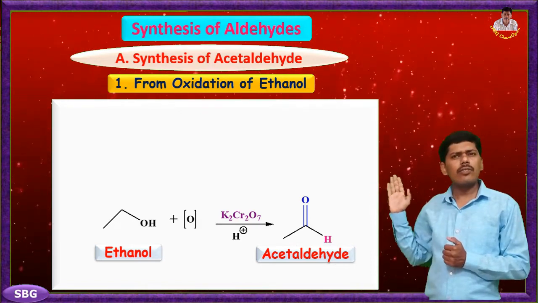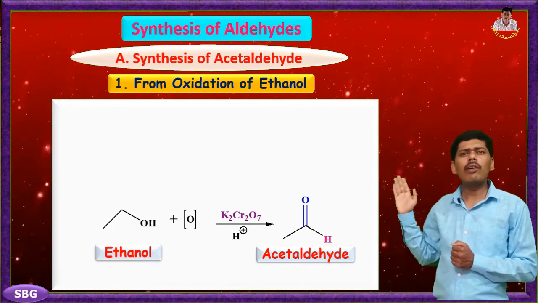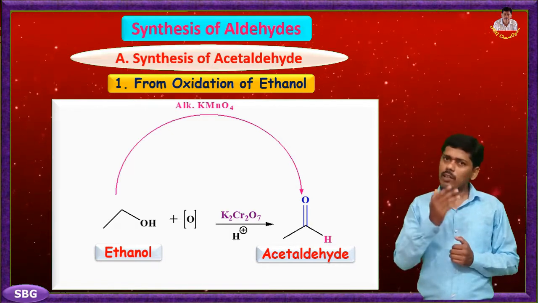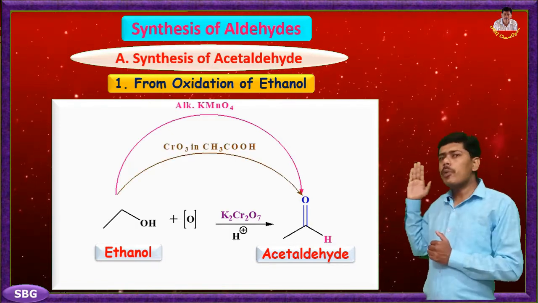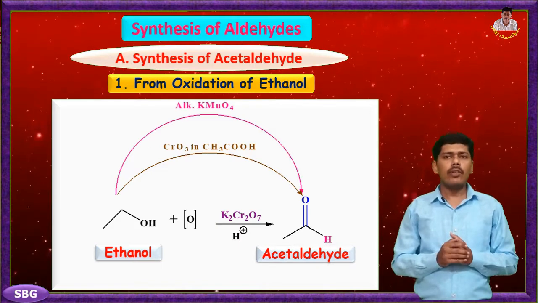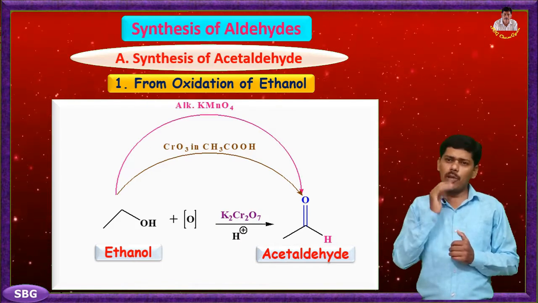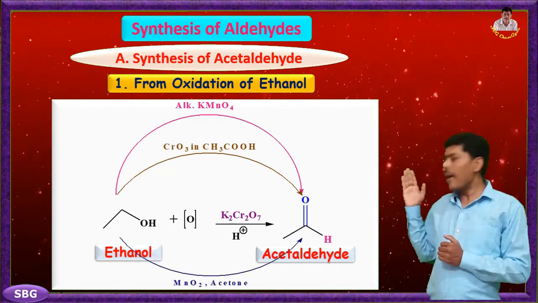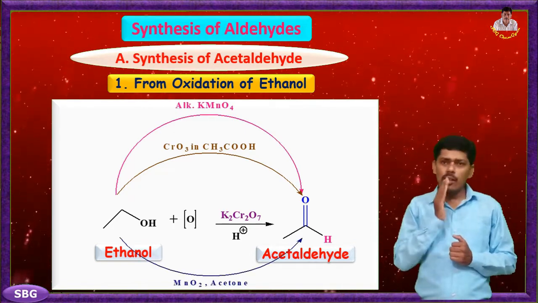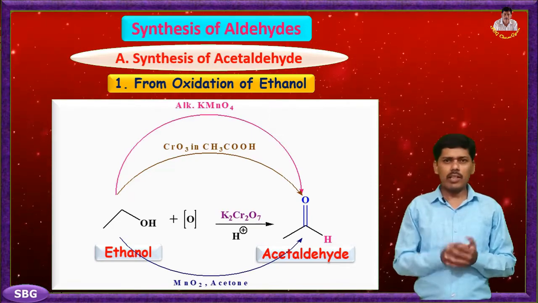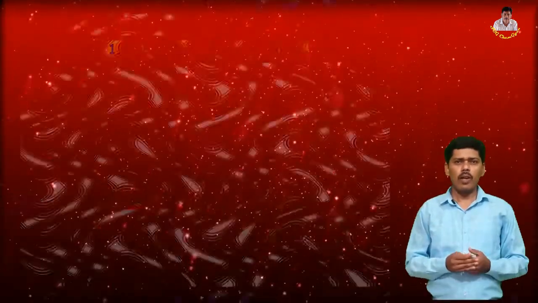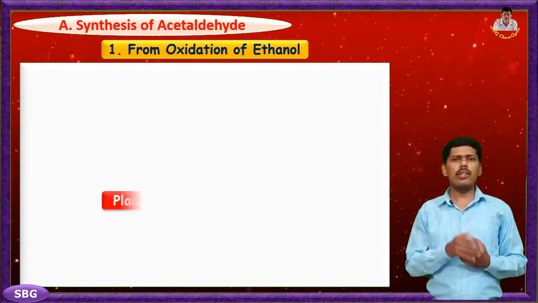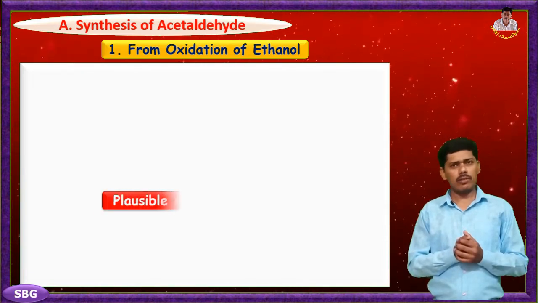Then the second reagent for the conversion of ethanol to acetaldehyde is alkaline potassium permanganate. The third reagent is chromium trioxide in acetic acid, where we get acetaldehyde from ethanol. And the last similar reagent is manganese dioxide in acetone, which gives acetaldehyde from ethanol. Now we are going to study the probable mechanism for the synthesis of acetaldehyde from ethanol.